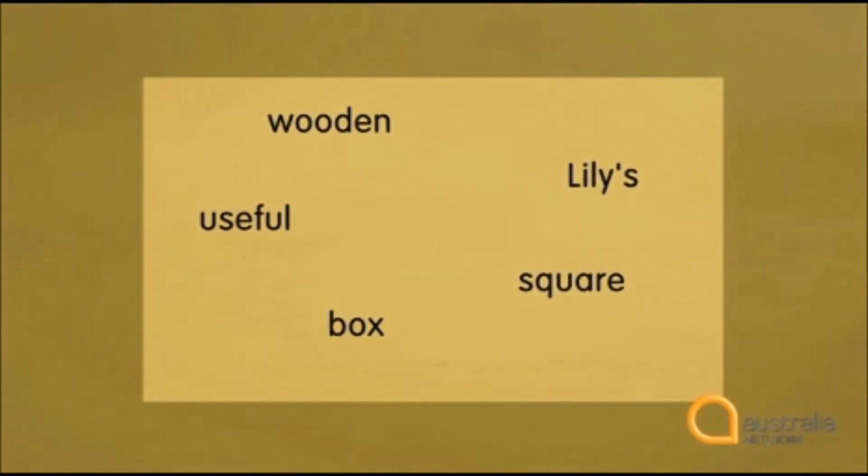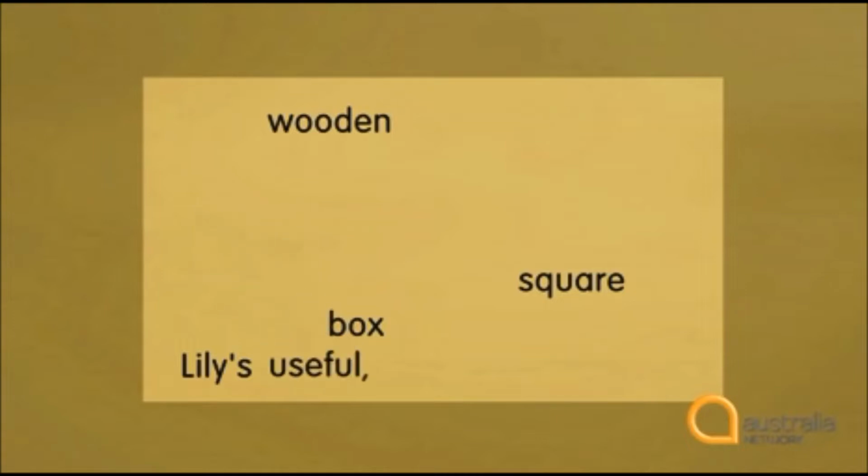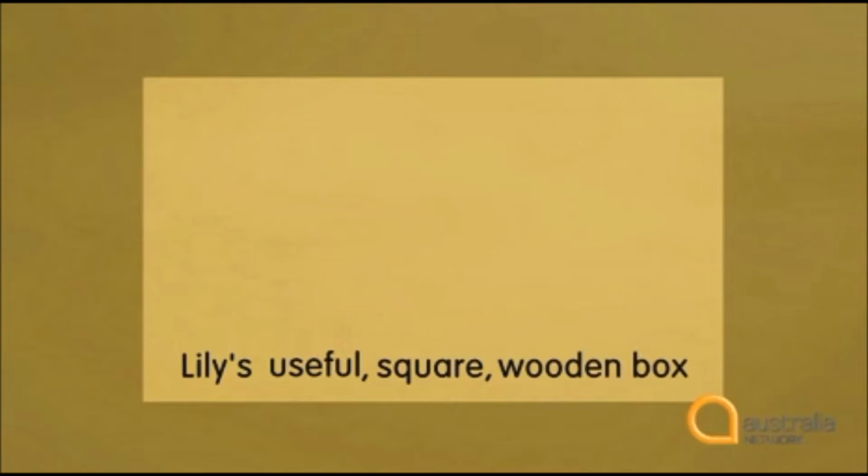Wooden, square, useful, box, Lily's. Well, box is the noun, but what comes first? The determiner. Whose box is it? It's Lily's box. So Lily's comes first. Then that's followed by the observation. The box is useful. Then the shape. It's square. Then finally the material. It's a wooden box. So we have Lily's useful square wooden box.